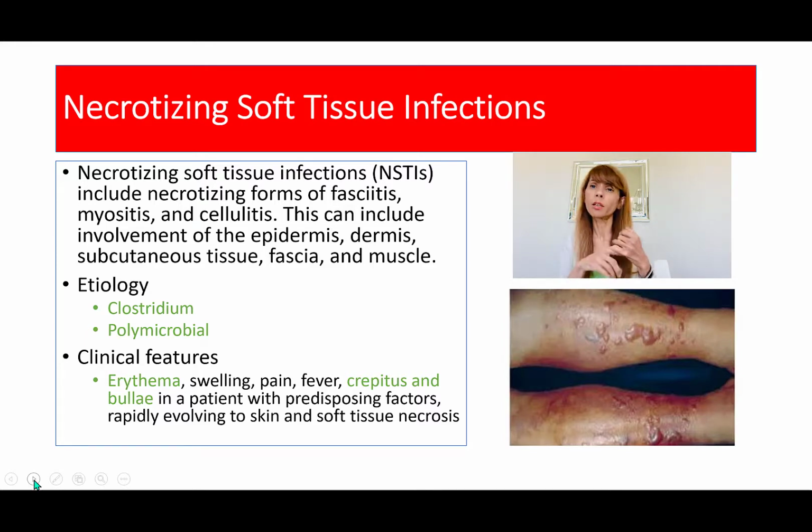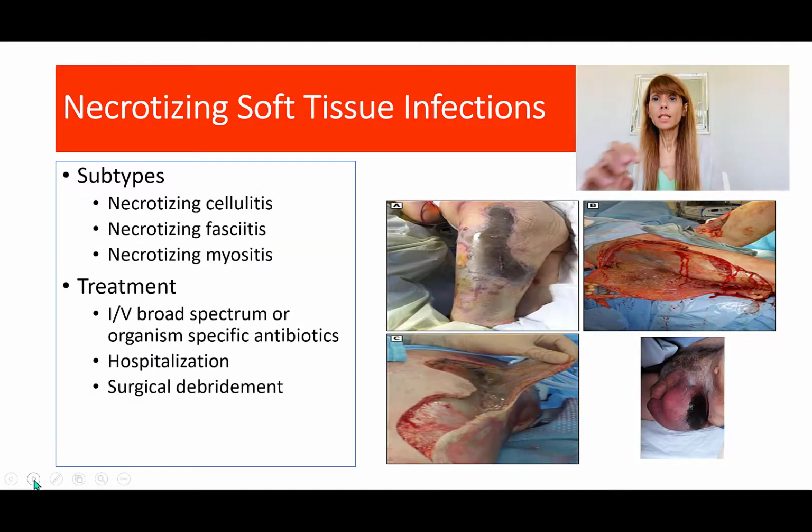There is erythema, there is crepitus because of the gas production, and then there is bullae. So these people will show these rashes and skin lesions very fast. Subtypes of these lesions are going to be necrotizing cellulitis, which is basically involvement of the skin only. So that's a little bit less severe. Then there is necrotizing fasciitis, which is involvement of the underlying fascia or soft tissue, which is going to show the crepitus and the bullae. Necrotizing cellulitis may just be the redness or maybe bullae too.